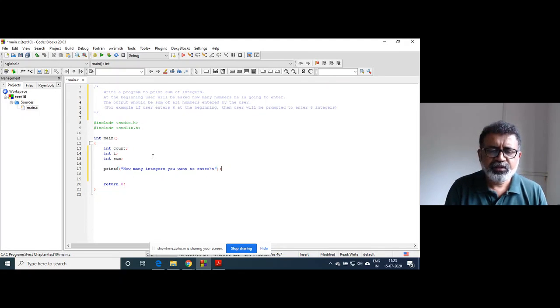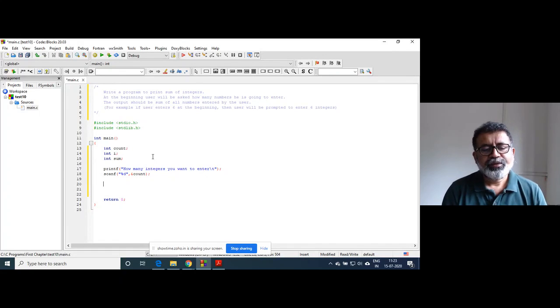That's it. I will take that input from the keyboard using scanf and store it in the variable count. And this many times the loop should be executed.